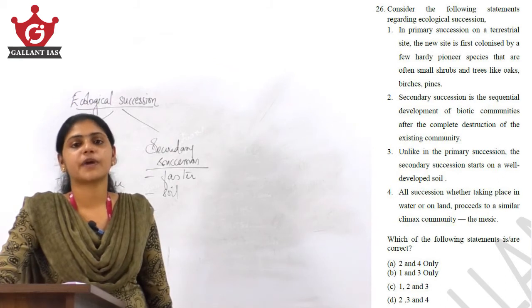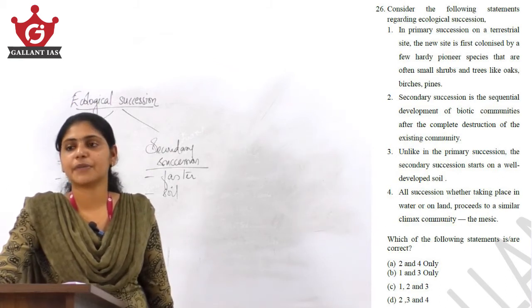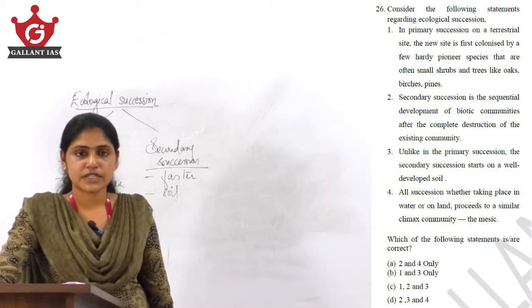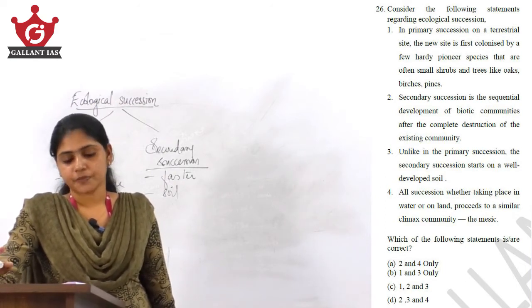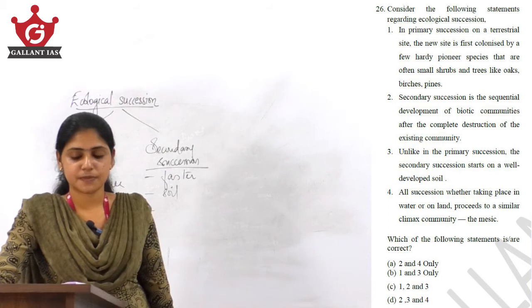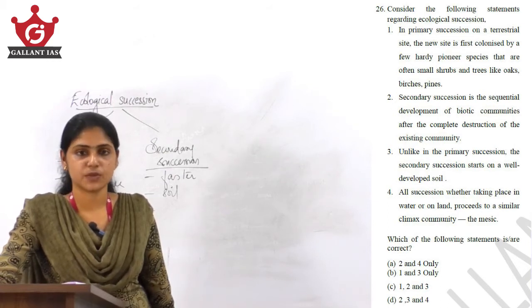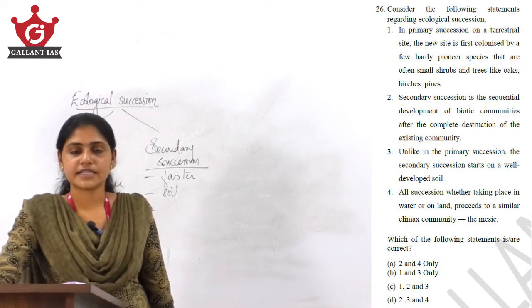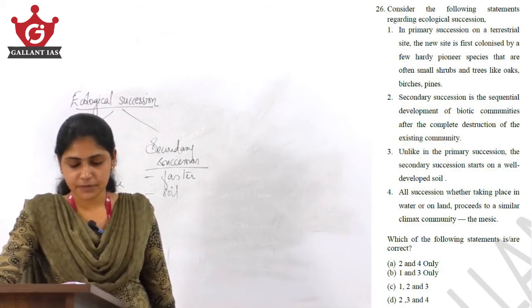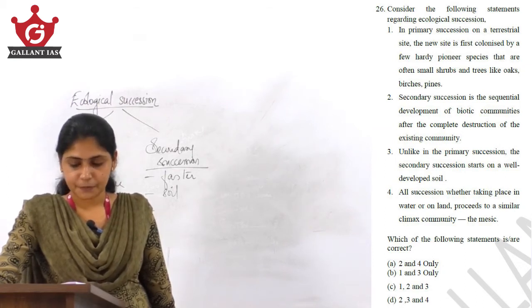But we know during primary succession it is happening from a bare surface where soil is not present. So, the first statement says the pioneer species are shrubs and trees, which means that particular statement is wrong. The pioneer species are lichens and mosses. So, first statement is wrong, which means you can eliminate option B and option C.